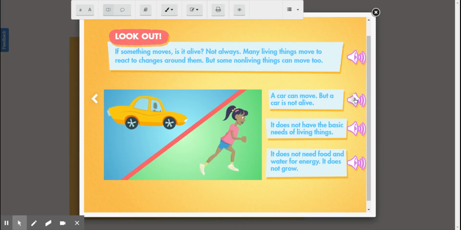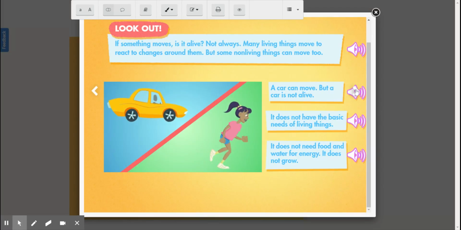Look out! If something moves, does that mean it's alive? Not always. Many living things move and react to changes around them, but some non-living things can move too. A car can move, but is it living? No, a car is not alive. If it does not have the basic needs of living, then it is not alive. If it does not need food and water for energy, it does not grow.